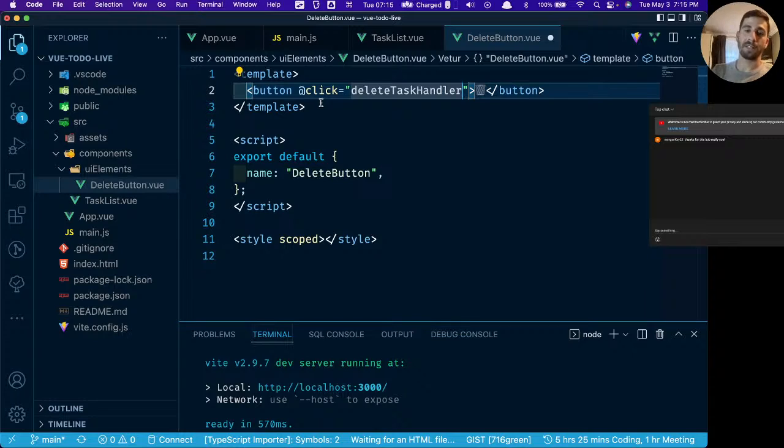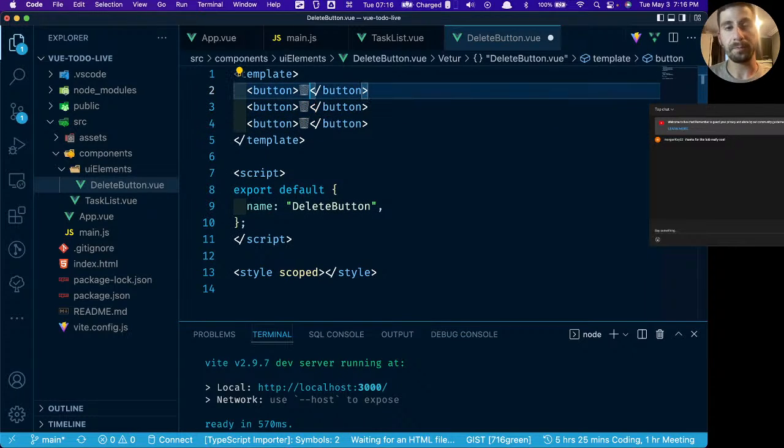I'm starting to think this actually is a pretty stupid idea. I'm going to be overcomplicating things if I do it this way, because we're going to have to do some prop drilling. So instead, I'm not going to add any functionality to this. Instead, I'm just going to use it for the sake of example. This will be a little bit more realistic.